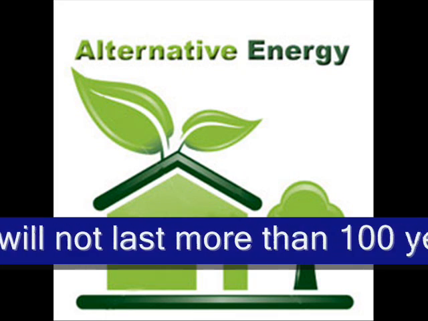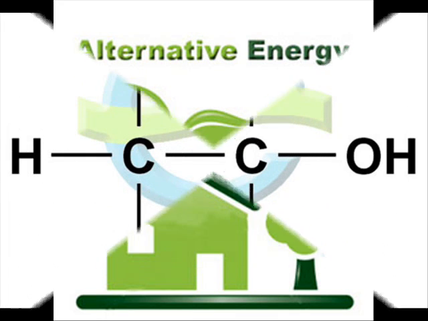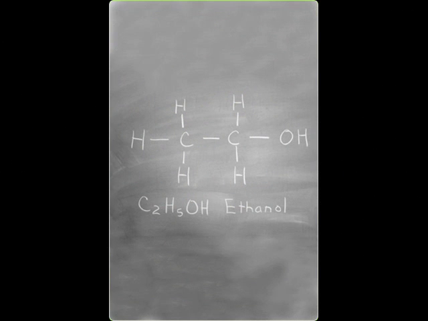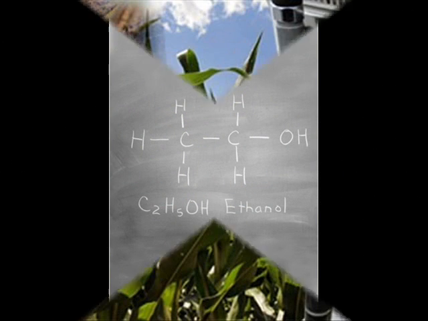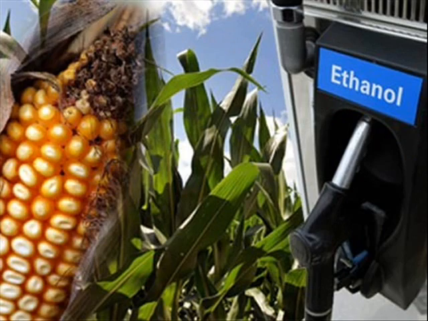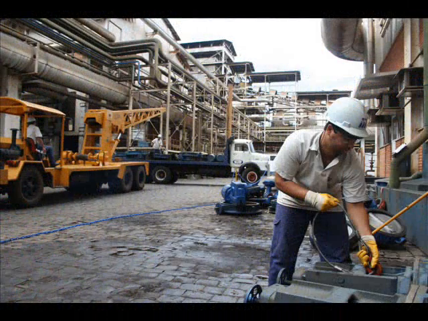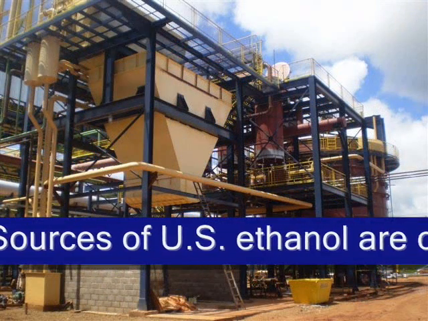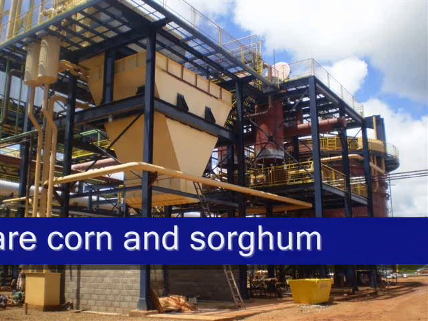Many sources for alternative energy exist, including electricity, hydrogen, biodiesel, and what will be discussed now, ethanol. So what exactly is ethanol? Ethanol is an alcohol-based fuel made by fermenting and distilling crops that have been broken down into simple sugars. In the United States, ethanol is generally made from starch crops such as corn or sorghum.